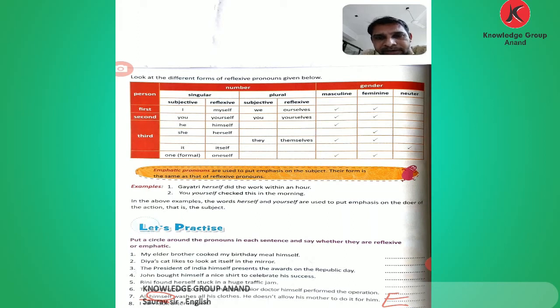Now comes to number 8. I can look after myself. The subject and object are the same. So the last one is a reflexive pronoun.